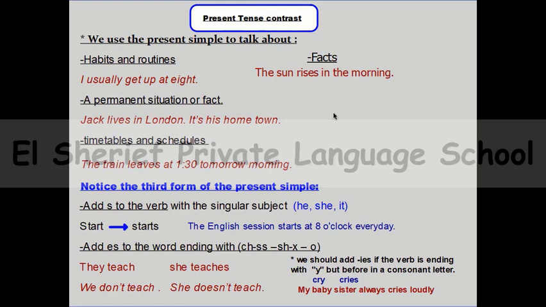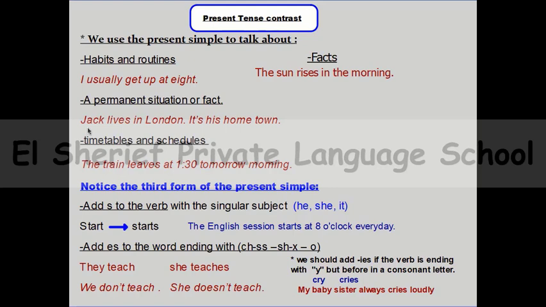When can I use present simple? Number 3. We need to use present simple if we are talking about a permanent situation or fact. Permanent situation, that is something that happens for a long time. So it's a permanent situation. Jack lives in London. It's his hometown. So this is a permanent situation. This is a situation that happens for a long time.